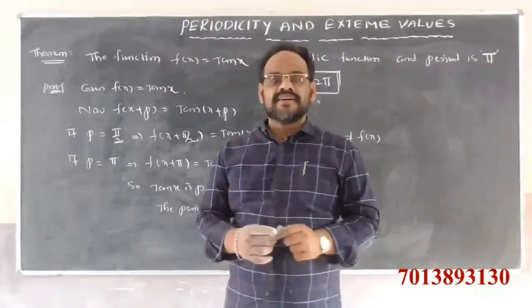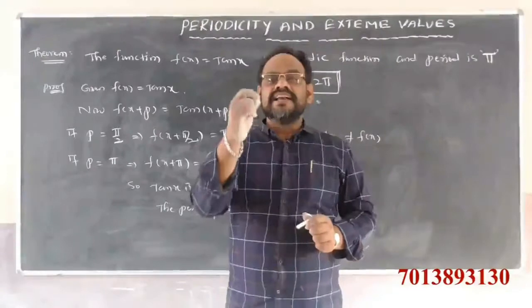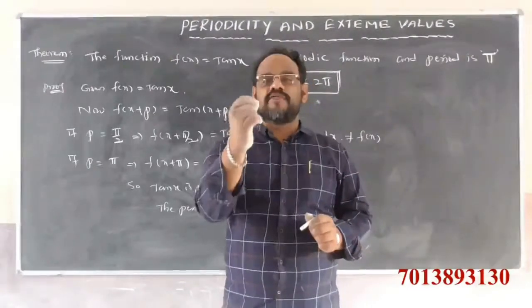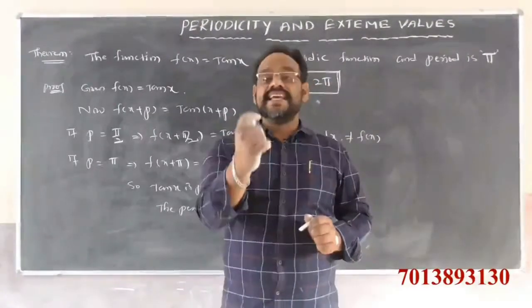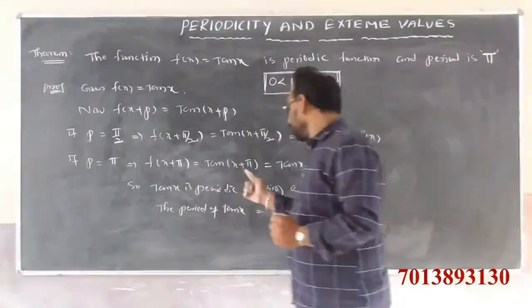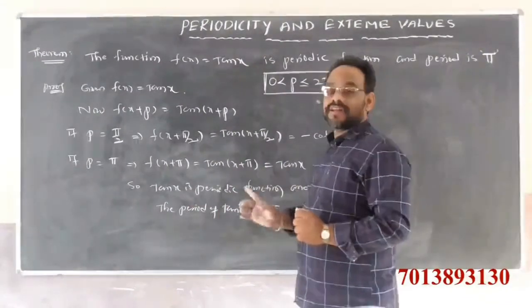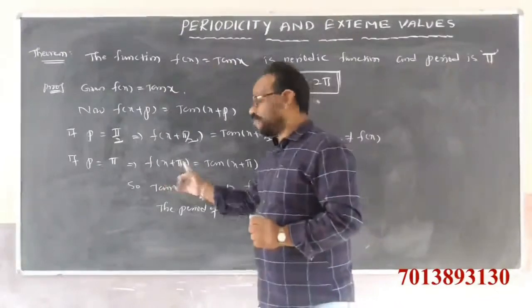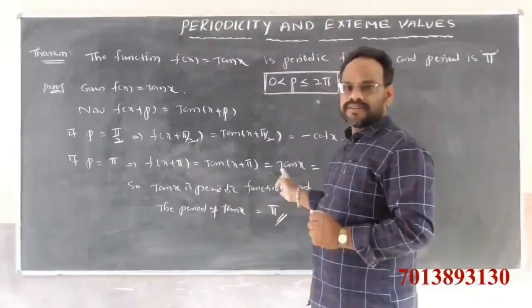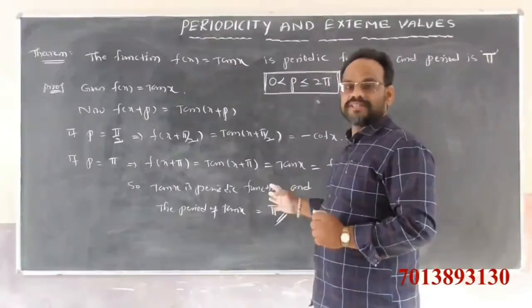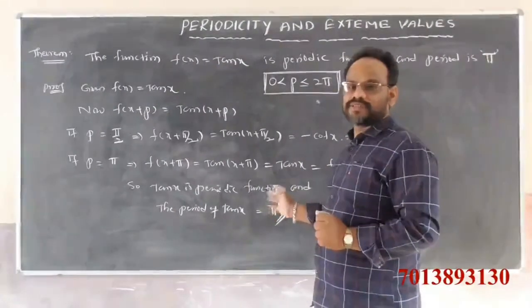But we want the least positive value of p. The least positive value of p is nothing but pi. So pi is the p, not 2 pi. If you substitute 2 pi also we get the same answer, 3 pi also, 4 pi also, 6 pi also the same answer.